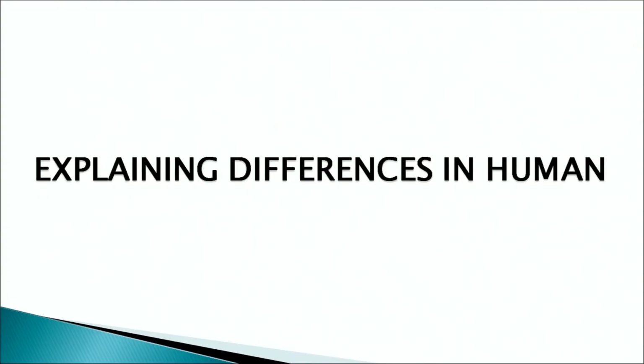But there is a question. We know what is intelligence, we can measure intelligence, there are different theoretical viewpoints on intelligence. But how do we explain the differences in human beings? Every human has a different intellectual capacity than another human being. There are so many differences that exist. So let us discuss why these differences exist.